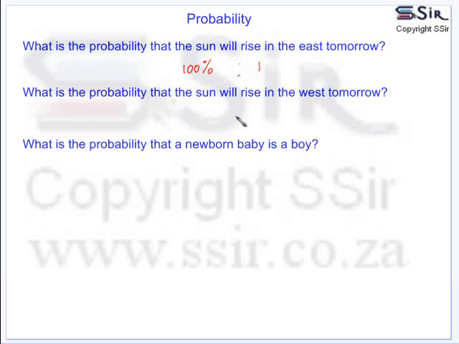What is the probability that the sun will rise in the west tomorrow? That is definitely not going to happen, therefore we can say that is 0%, or we can say 0. What is the probability that a newborn baby is a boy? That will be 50%, or we can say the probability is a half.